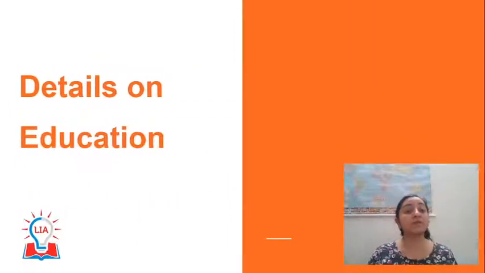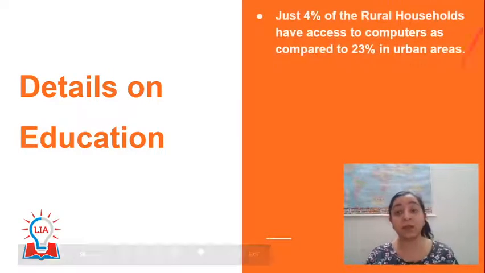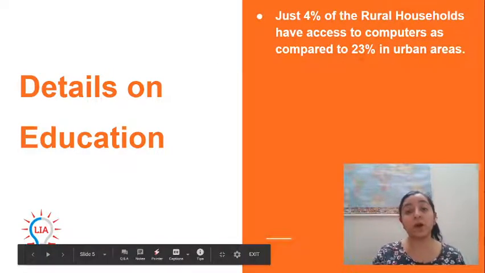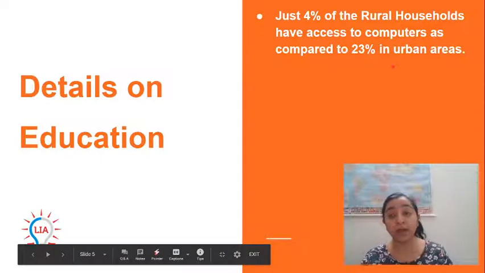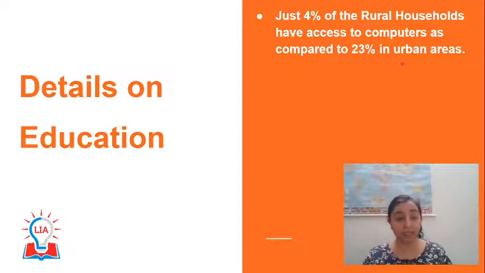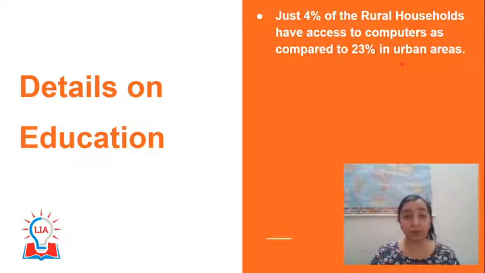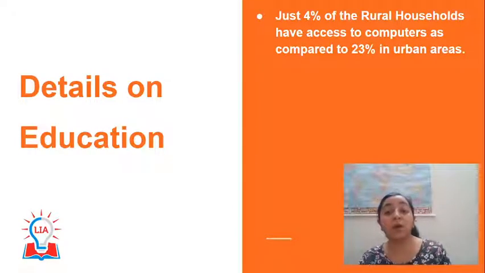Another important thing which this particular NSO survey talks about is the details on education. Now this says that just 4% of rural households have access to a computer as compared to 23% in urban areas. So now what happened in this pandemic time, most of the education has been shifted from the classroom to the online medium.